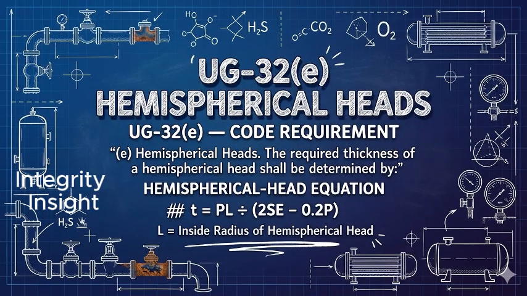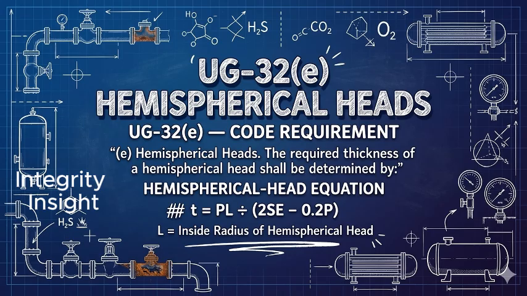We will now consider UG-32, paragraph A, for hemispherical heads. The code states hemispherical heads. The required thickness of a hemispherical head shall be determined by the following equation.